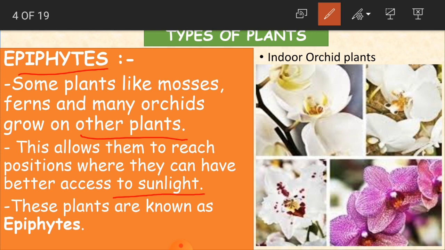They grow on other plants, and by this they absorb the sunlight and make their food. Clear children? You can see in the picture here, orchid plants. These are indoor orchid plants. These plants are known as epiphytes. Clear children? Yes. So again, the other type of plants.